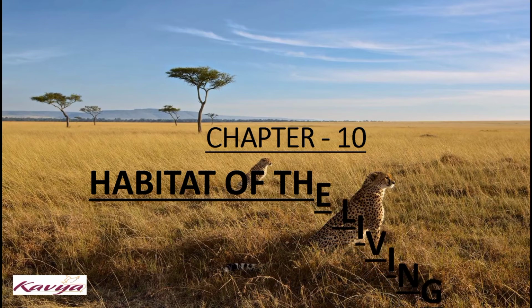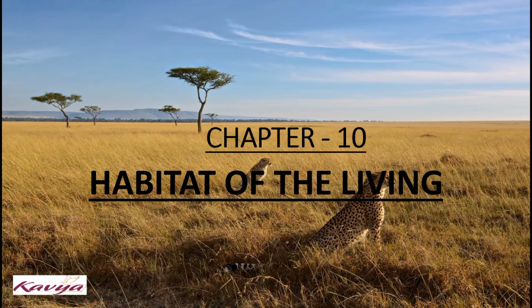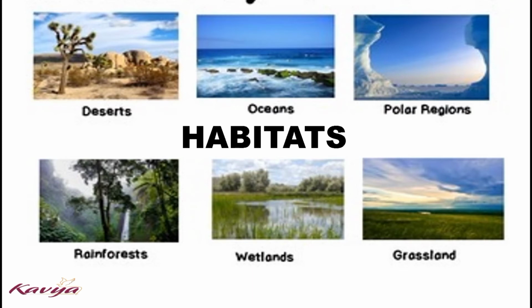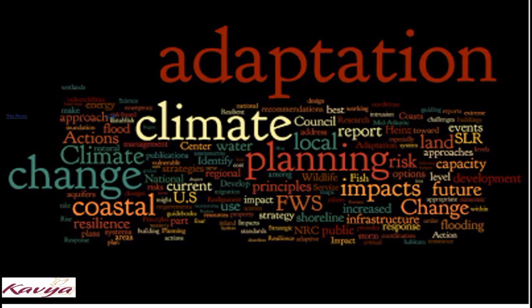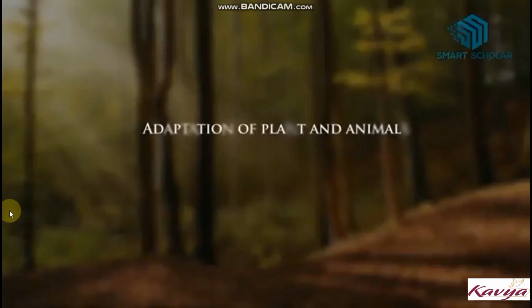Students, in the last class we started chapter number 10, Habitat of the Living. We learned different types of habitats like desert, polar region, grassland, forests, etc. Now we learn about adaptation. What is adaptation? Changes in the structure or behavior of an organism which help it survive in a particular habitat are called adaptation. So students, let's start.